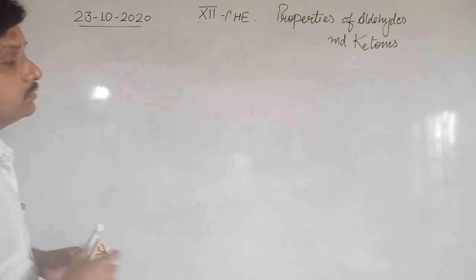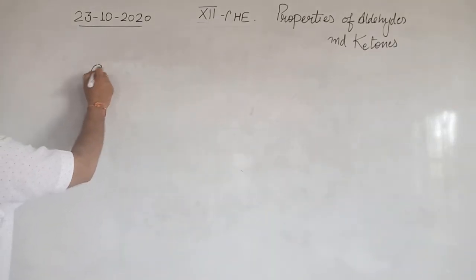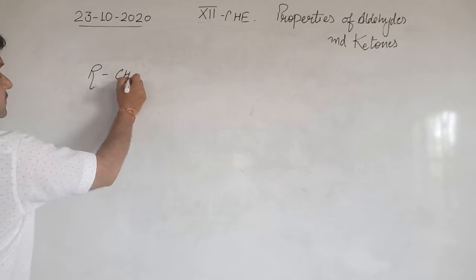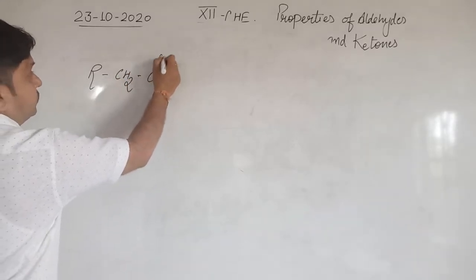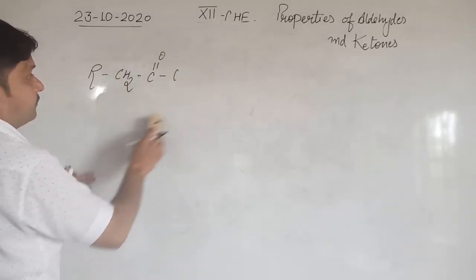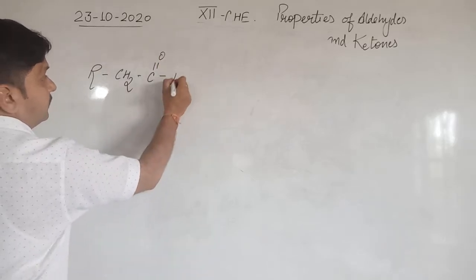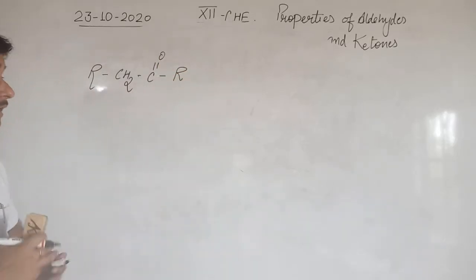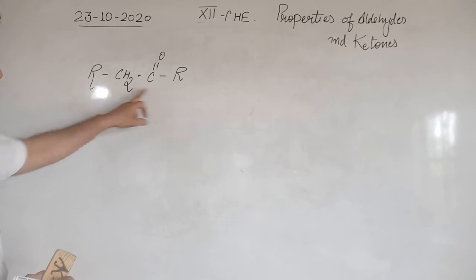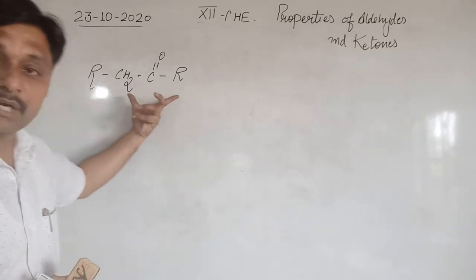So if we talk about any one of the ketones like CH2, CO, R, these two represent the same number of carbon atoms.